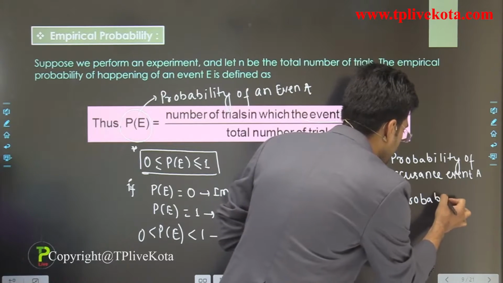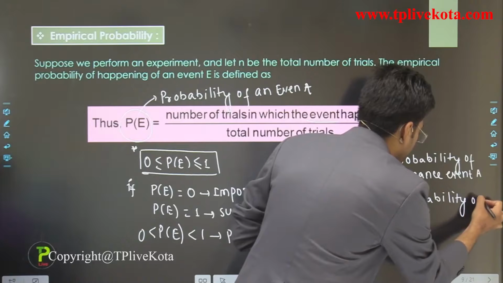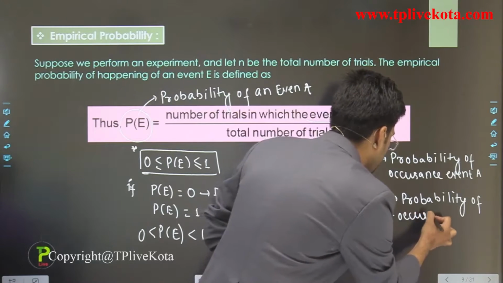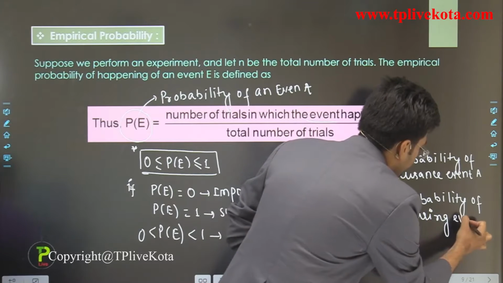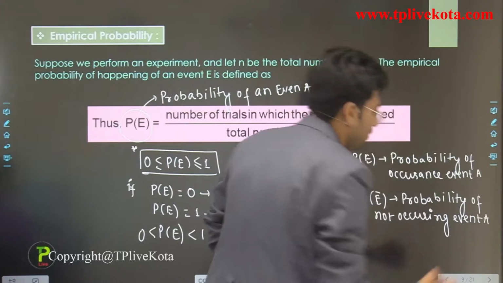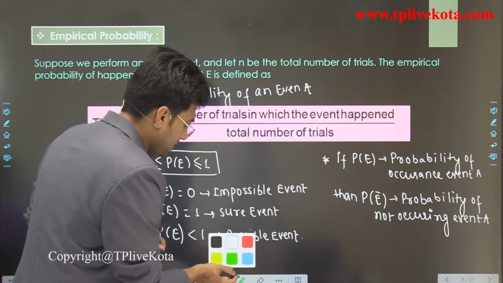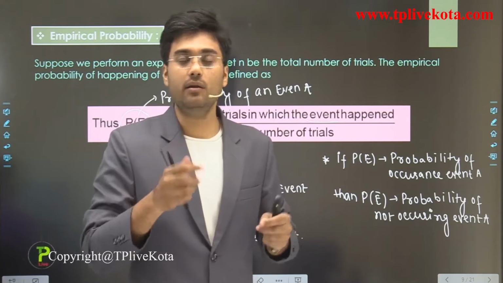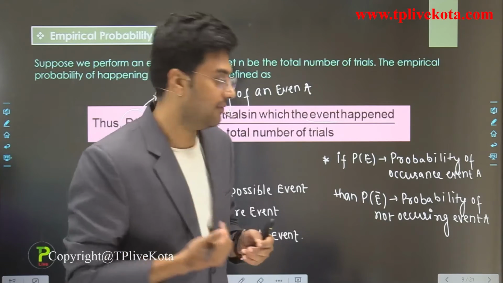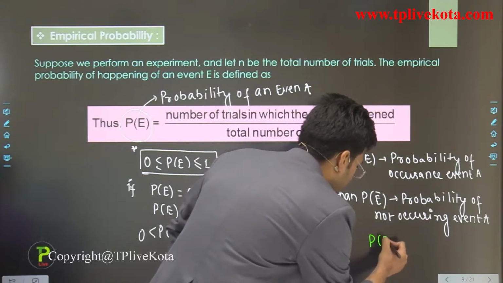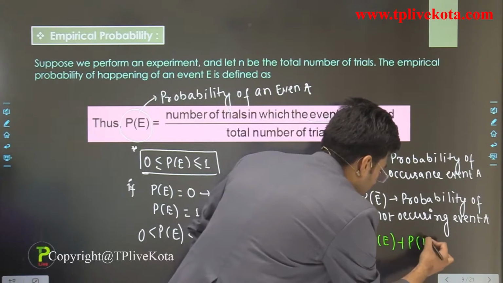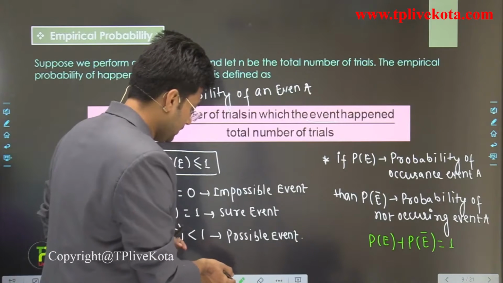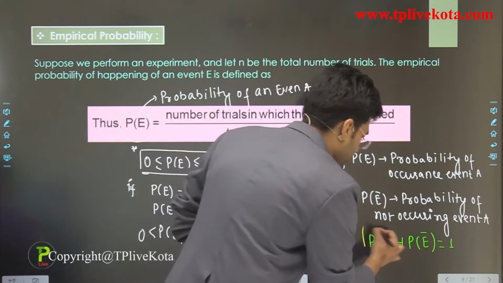Probability of not occurring event A. Clear? And students, there is one important point: the probability of any event occurring plus the probability of that event not occurring, that is P of E plus P of E bar, should be equal to 1. So this is a very important point here.